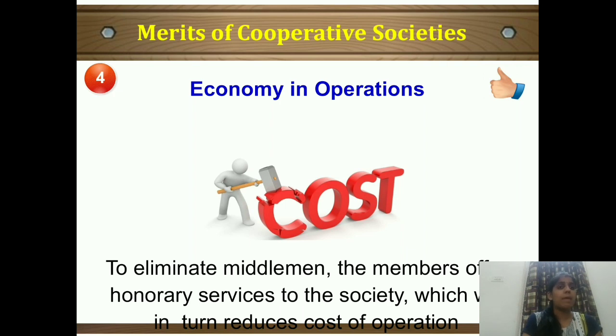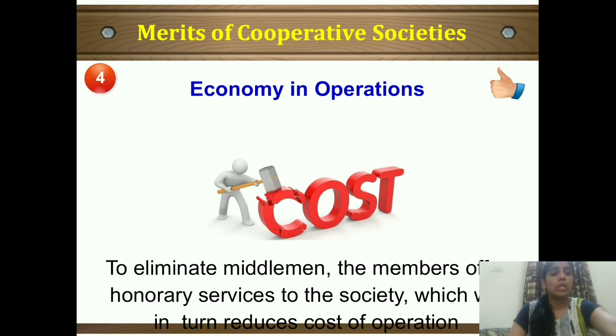Moving to the fourth point, we have economy in operation. It means to eliminate middlemen. The members of the cooperative society do the ordinary services to the society themselves, which in turn reduces the cost of operation. All the work is being done by the members, so there is no middleman. And when there is no middleman, obviously the cost of the goods and everything becomes less. Directly they buy it from the producers, they pack themselves and then deliver themselves. So a lot of work is done by the members themselves, and as a result, the cost is decreased. They have control on their cost, and so the economy is going smooth.